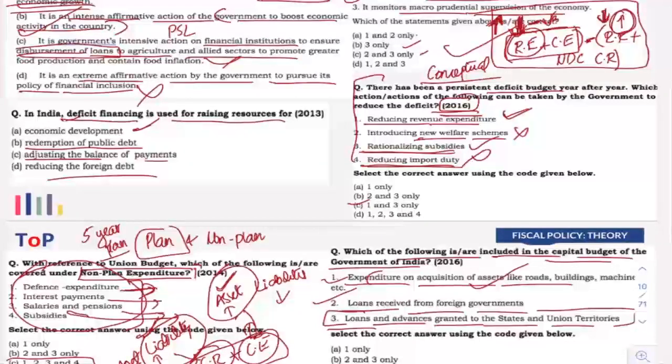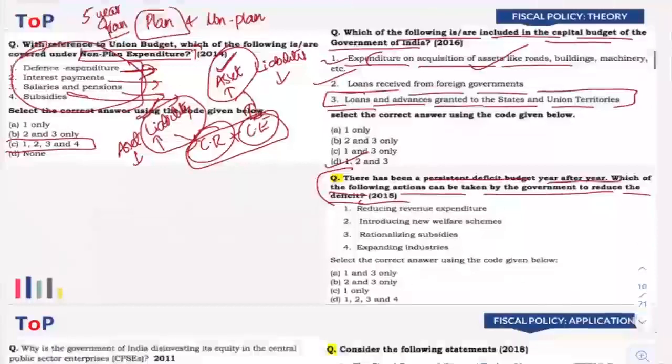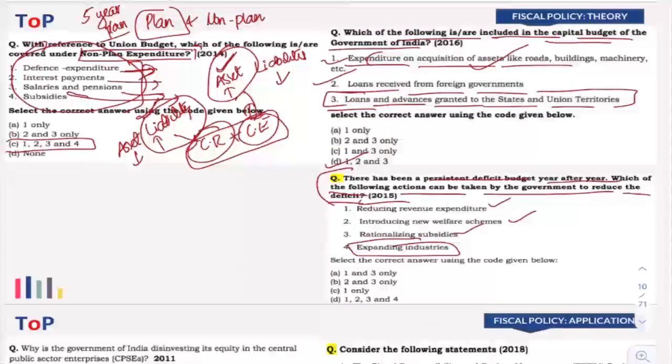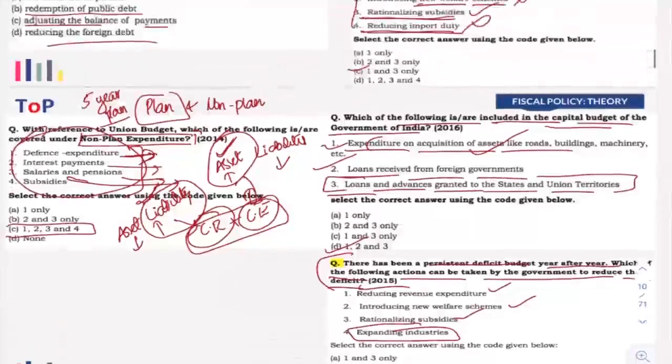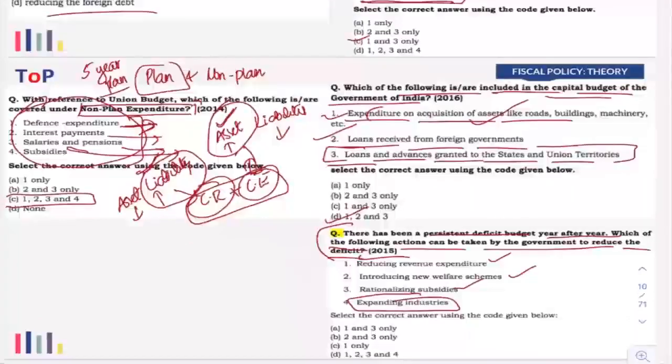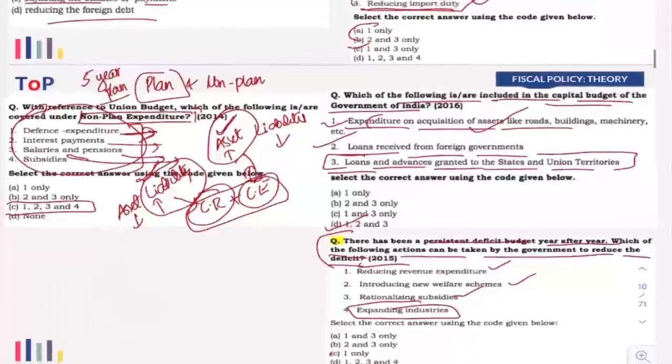And look at the options that they have given. Reducing revenue expenditure, introducing new welfare scheme, rationalizing subsidy. The only change here is expanding industries. Remaining everything is same. They have just changed the order of the options. Here, one only is A, here one only is C. So this is how UPSC is asking questions. Strange, right? You might have already seen such questions repeated in the UPSC prelims paper.